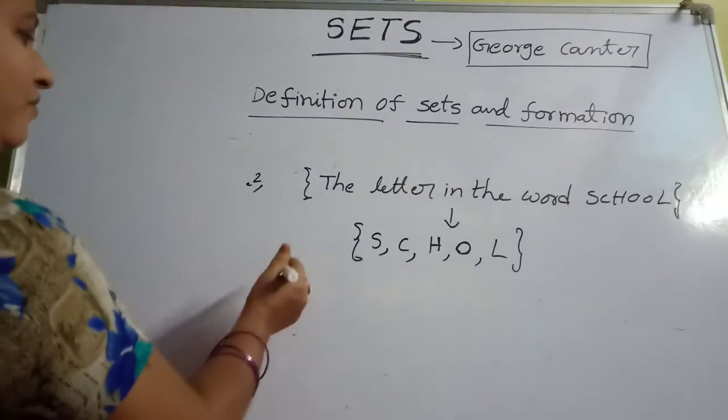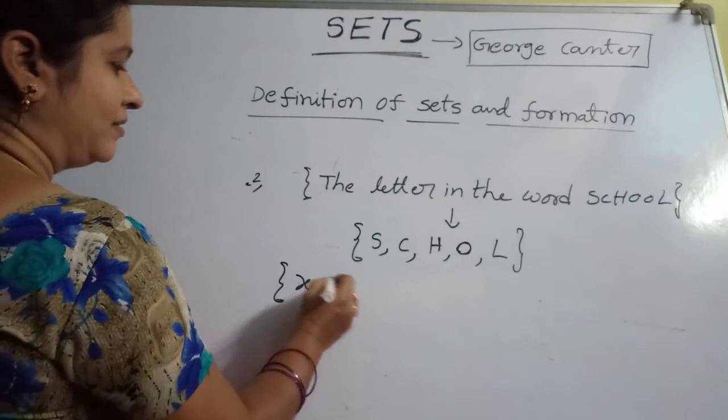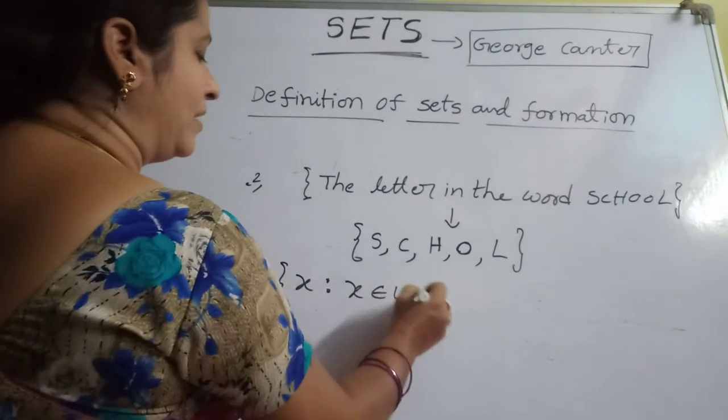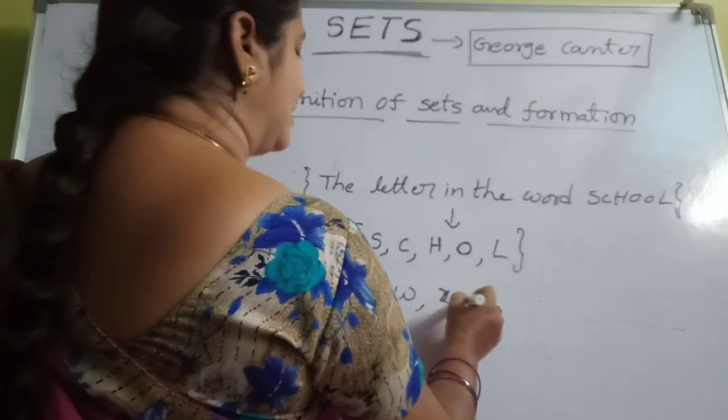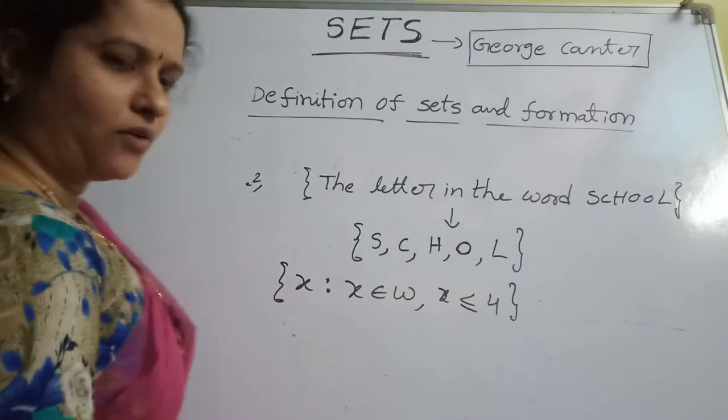Suppose a set builder form is given, how can you convert it into roster form? For example, first take x such that x belongs to W, x less than or equal to 4. This is the set builder form. How can you convert it into roster form?